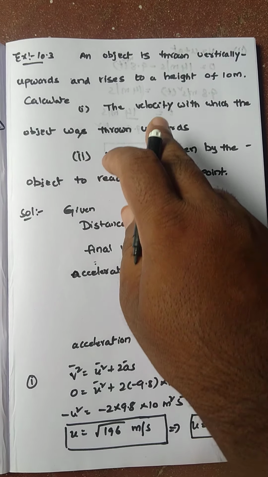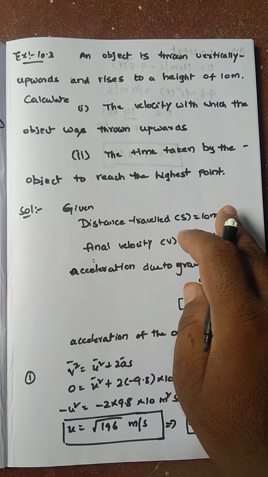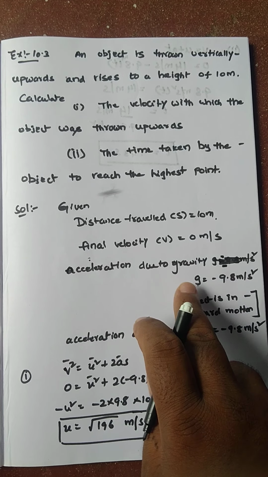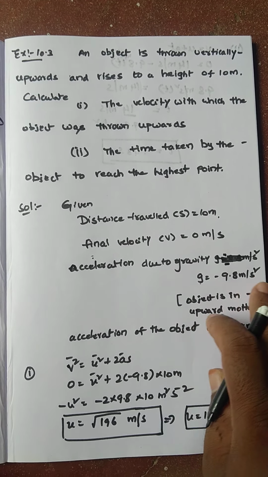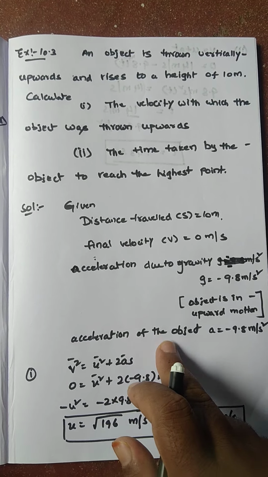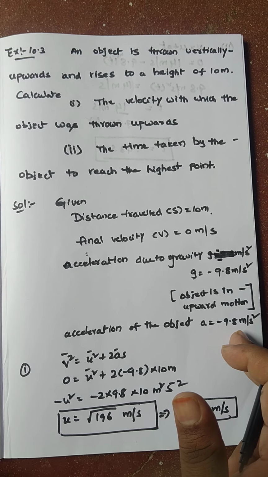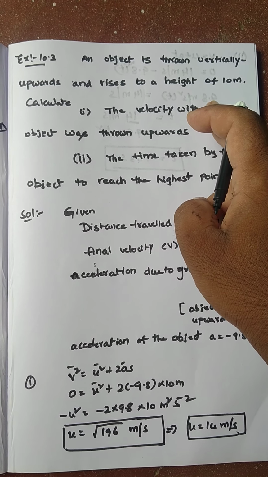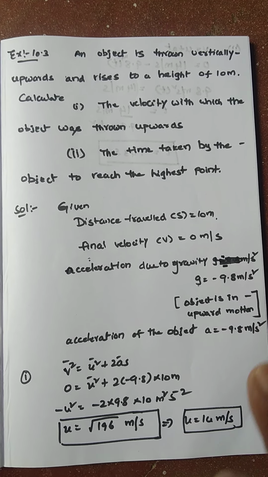See, they have given the height, the distance travelled, which is 10 meter. At maximum height, the final velocity will be 0. Acceleration due to gravity g equal to 9.8 meter per second square. Because the object is in upward motion, the acceleration of the object is a equal to minus 9.8 meter per second square. Why 9.8? Because they have not given any value of acceleration due to gravity, so we should take 9.8 only.